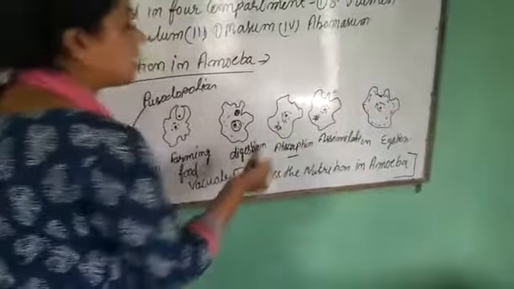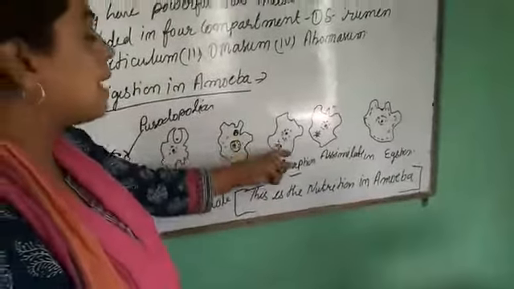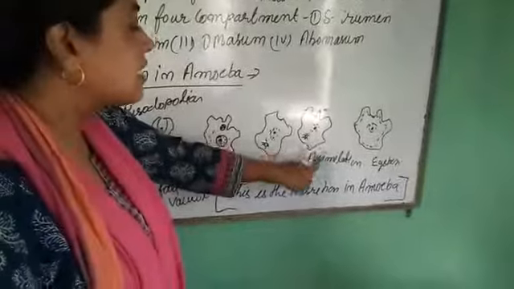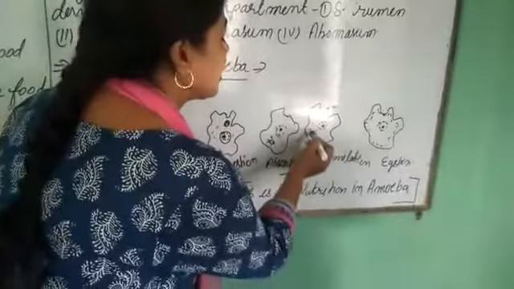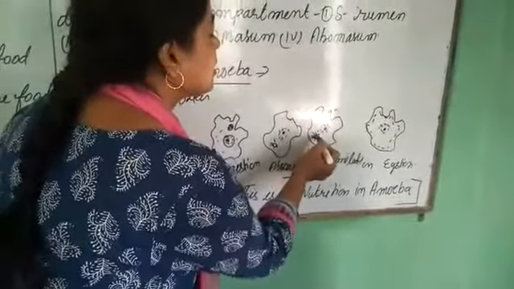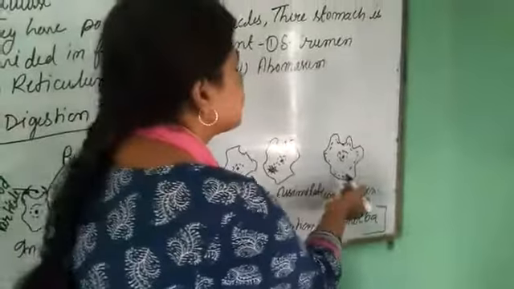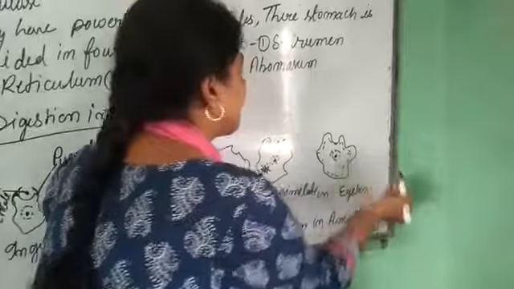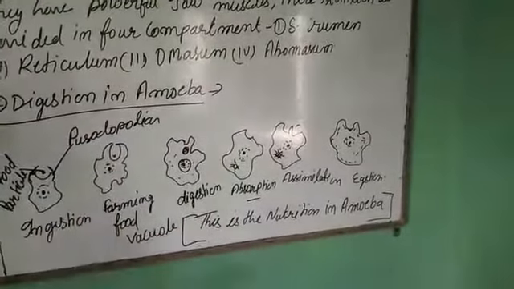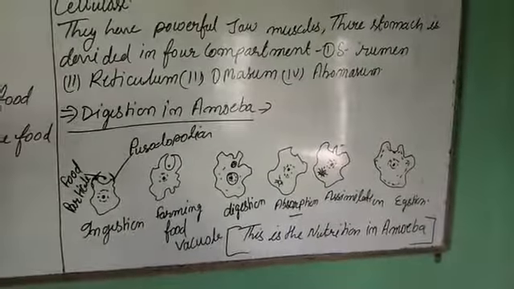After that, in absorption, the digested food is absorbed by the body, and this is part of assimilation. The rejected food particles are ejected from the body. This is the process of nutrition in amoeba.